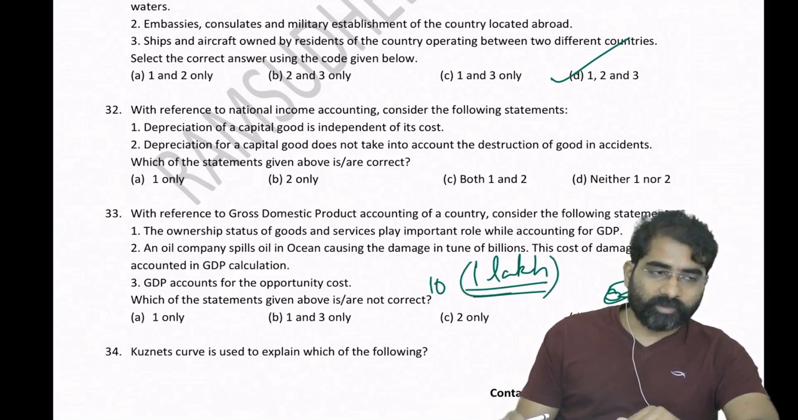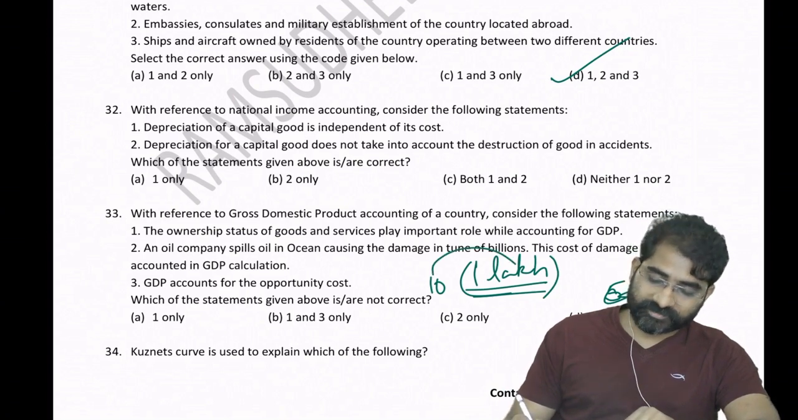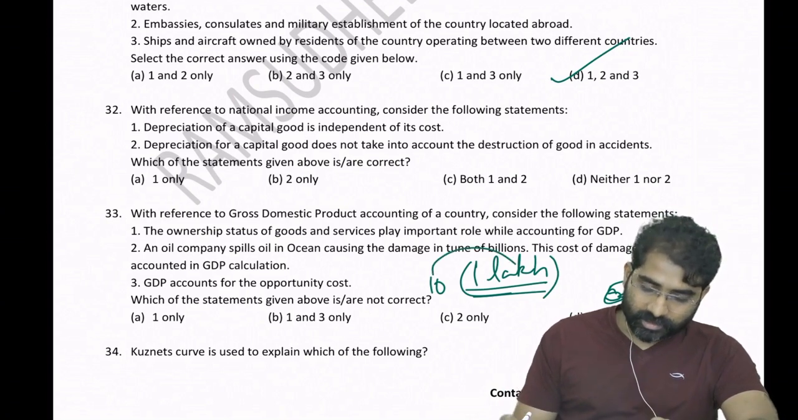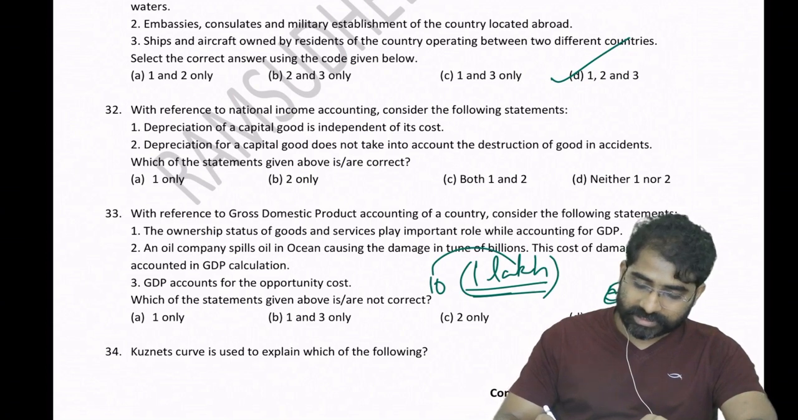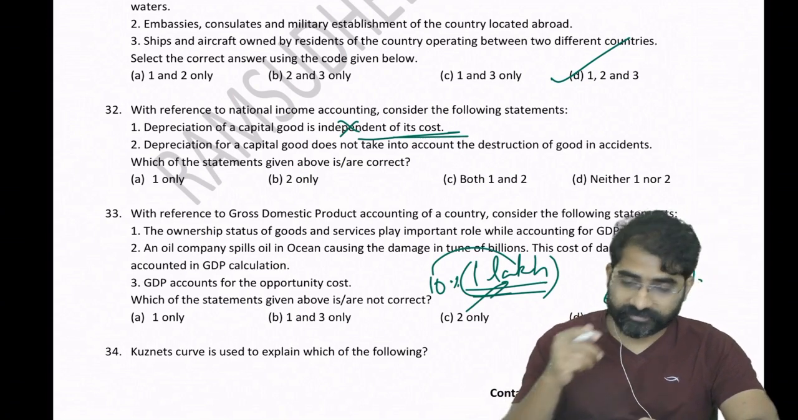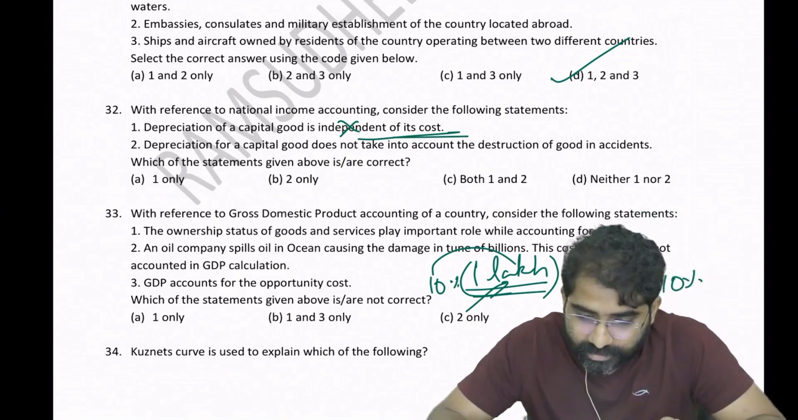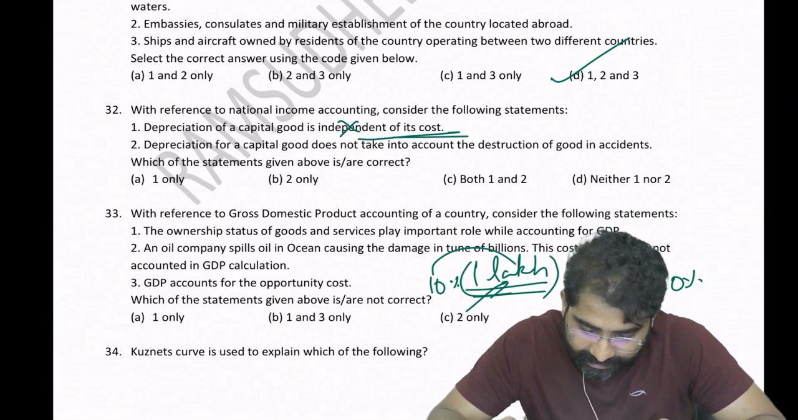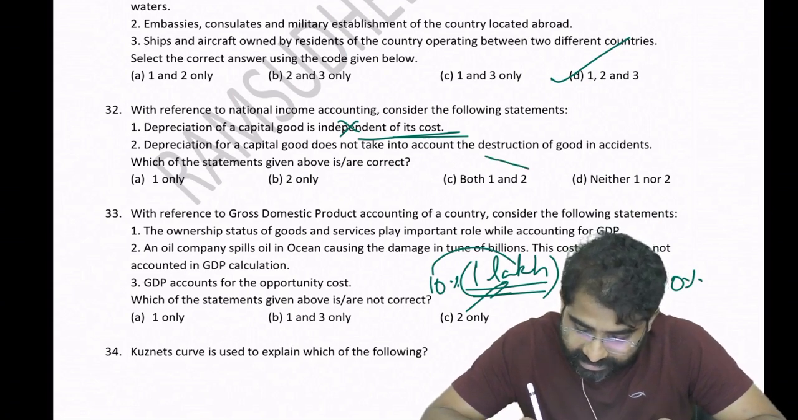So how will I get to know? I need to know the cost of the machine. So it is dependent on the cost. Depreciation on a capital good is dependent on the cost. Unless you know the cost, you cannot calculate the depreciation, because it is 10% of the cost of the machine. And depreciation for a capital good does not take into account destruction of goods in an accident.